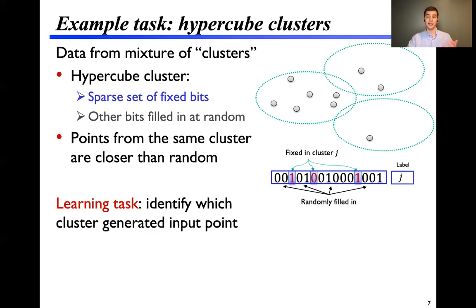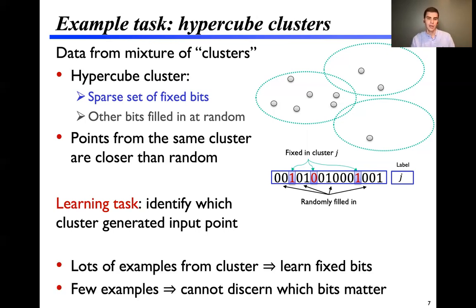The learning task then is, given a fresh data point, can I tell what cluster it came from? And what's going on here informally is that if I give you a bunch of examples, not too many, but many examples from a specific cluster, a single cluster, you'll be able to learn what the fixed bits are exactly, almost exactly.